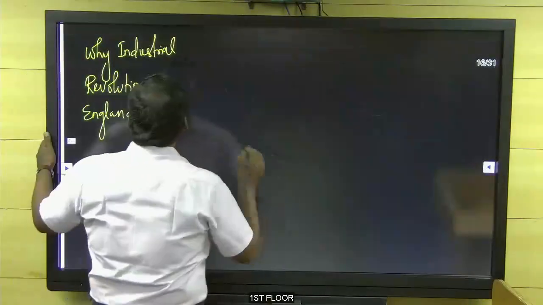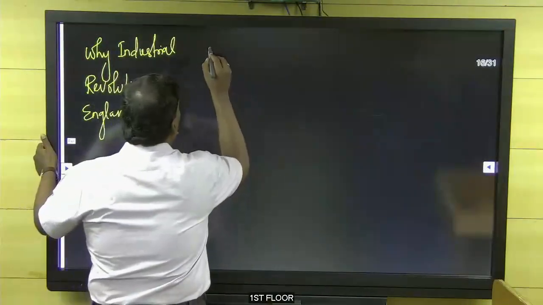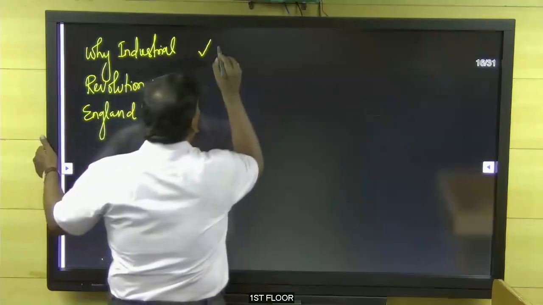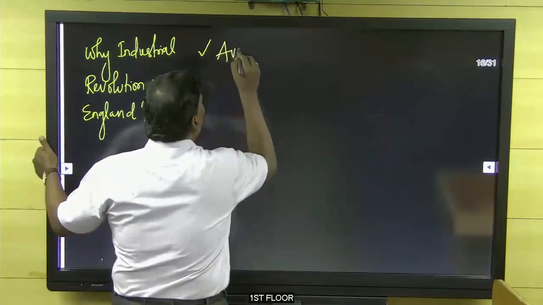So the first and foremost point for us: why was the industrial revolution in England? The first point is availability of raw materials.